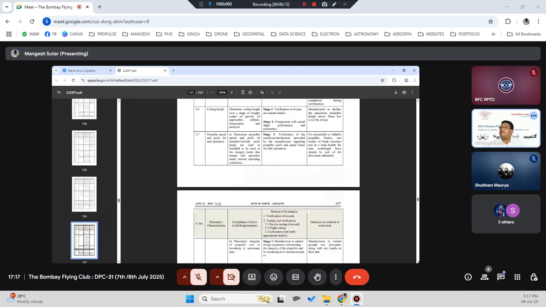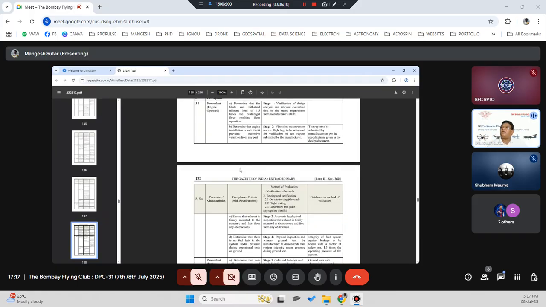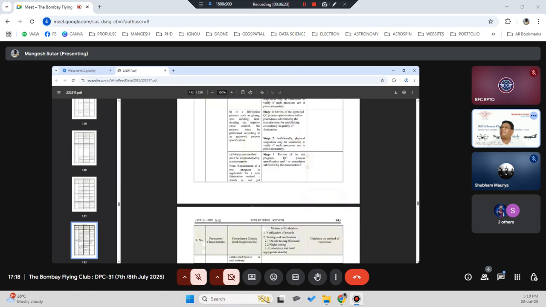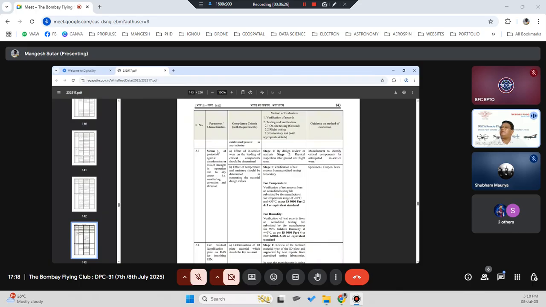Like that, every component, every segment, like you see power plant, engines, engine operated, battery operated, all the things have been defined here. You can see what the parameter is, what components are required, how it will be evaluated. Like see here, verification of test reports from an accredited testing lab, submitted by the manufacturer, for a temperature range of -10 degrees Celsius to +50 degrees Celsius as per IS 9000 part 2 or 3 or equivalent standards. So this is how your drone will be tested.